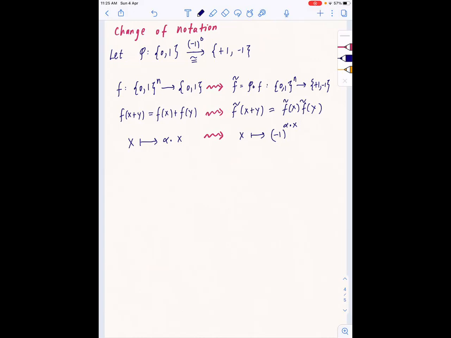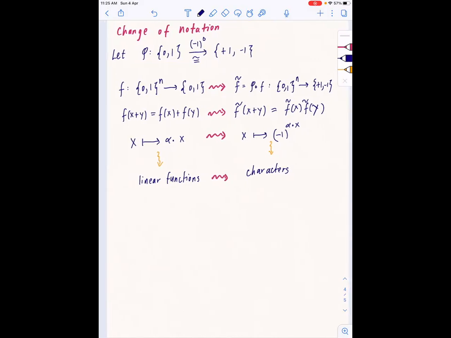Okay. But now what is this condition f tilde(x+y) equals f tilde(x) times f tilde(y)? That is just the condition for being a homomorphism to S1, right? Because +1 and -1 belong to S1. So basically what we're getting is that linear functions have been recast to characters. Okay, so this is the change of notation that is convenient.